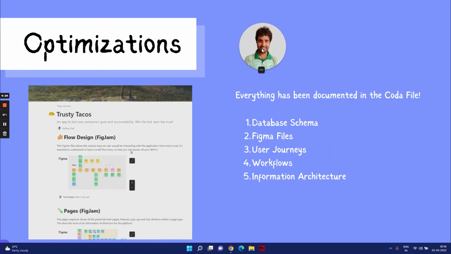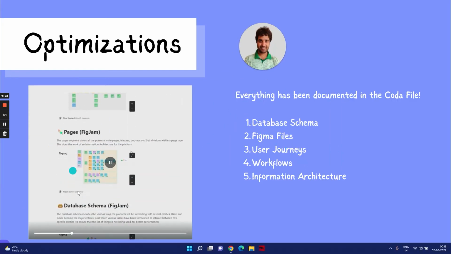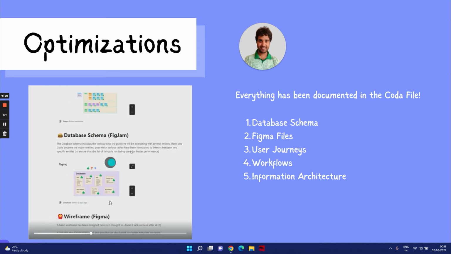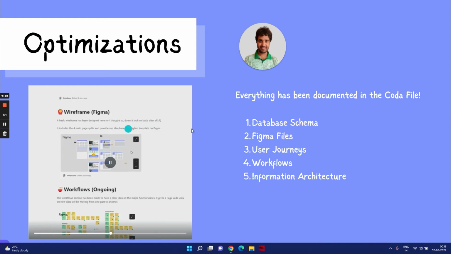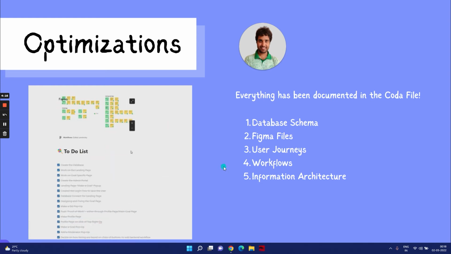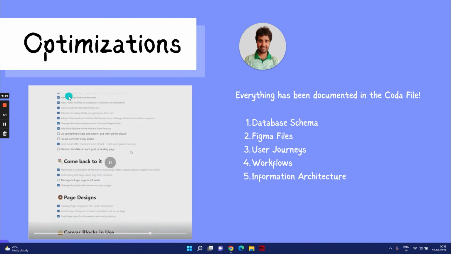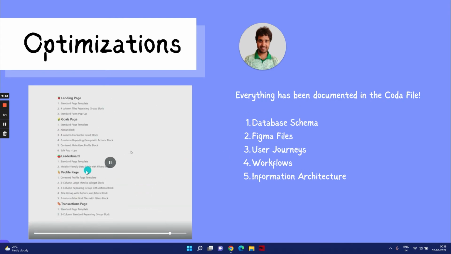Coming to the optimizations, I have mentioned everything in the Coda document, as this video shows. It has the database schema, the wireframe, the workflows, the information architecture, my to-do list, and the Canvas blocks that have been used. It has literally everything that you need at this point.